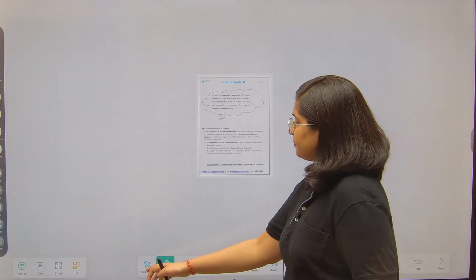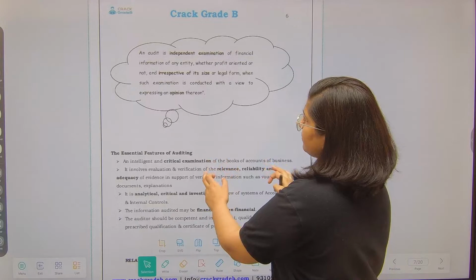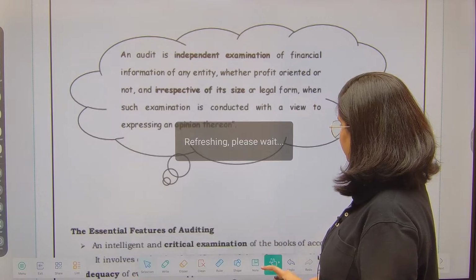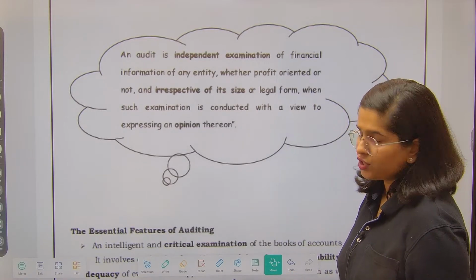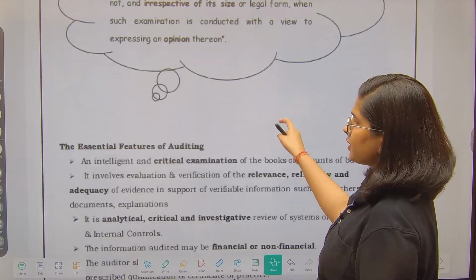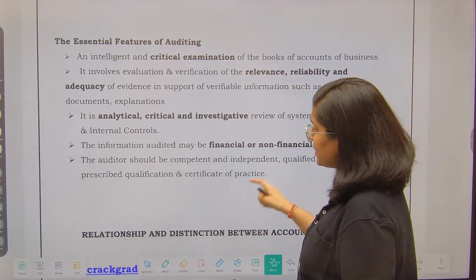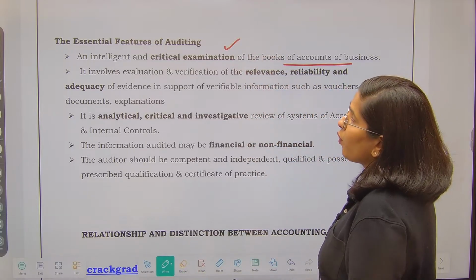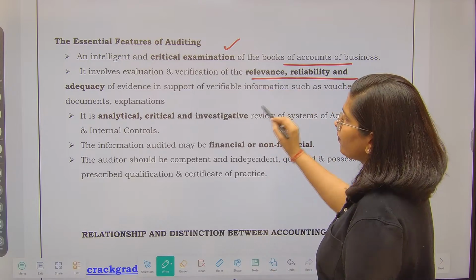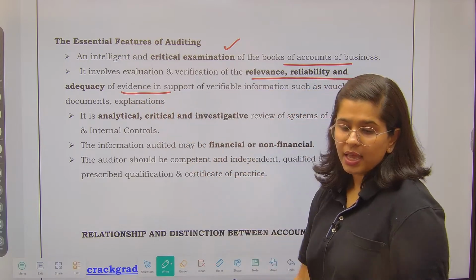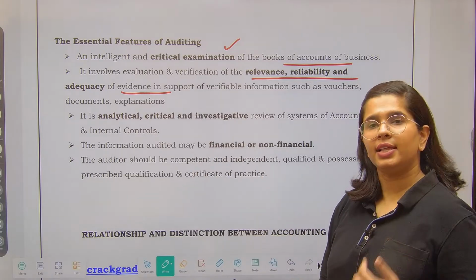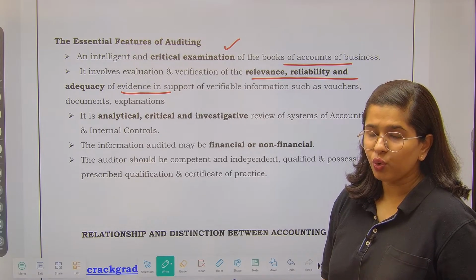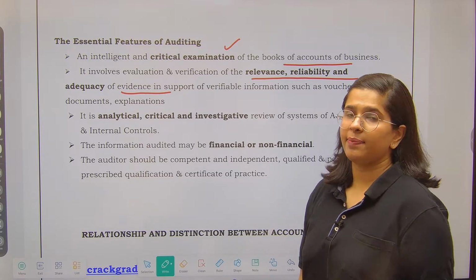Now next is the essential features of auditing. Let's understand the essential features of auditing. So an intelligent and critical examination of the books of accounts, right? What it involves: verification of the evidences and the documents. You check all the documents, you check all the evidences, whatever you have, records, etc., so that you are able to understand the financial statements or not.